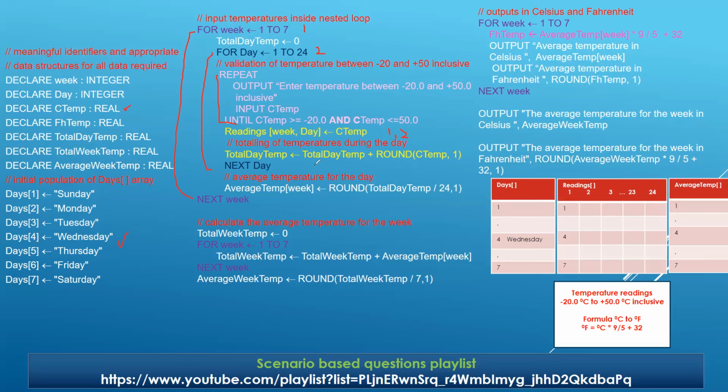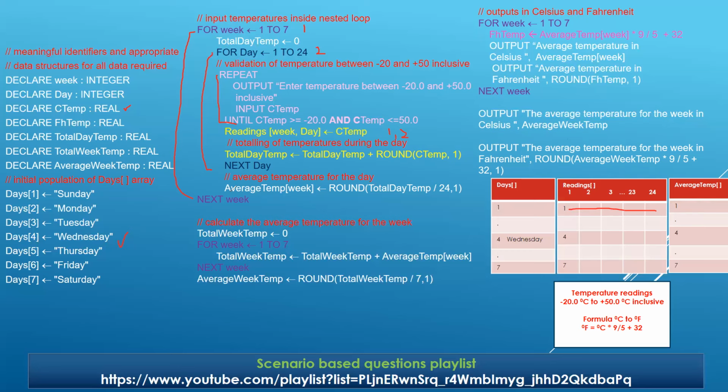Any issues? Any questions? No? That's great. Now, we are done with the first day, Sunday. Now it's the turn for the next day, Monday. It means the value of week will no more be 1. Once the average temperature for the day, this is very, very important, average temperature was my array. So now since all the readings are being taken and stored, we are in a position to find out the average temperature.